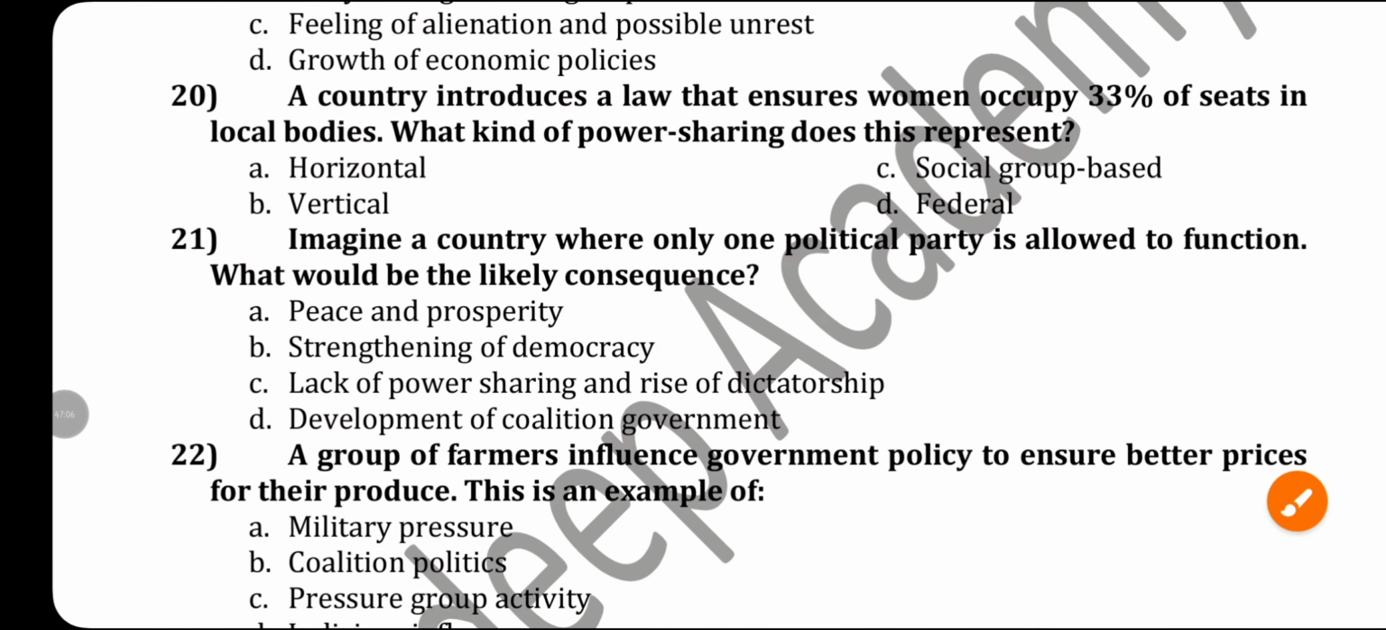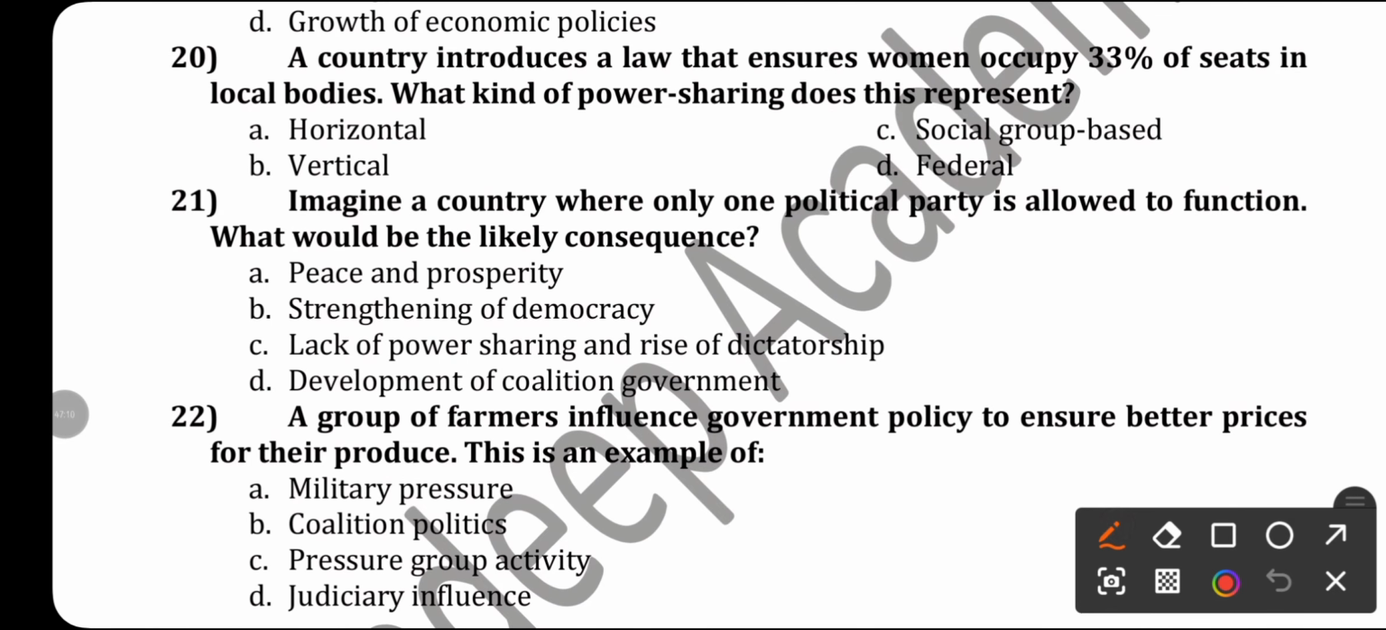Okay, next is a country introduces a law that ensures women occupy 33% of seats in local bodies. What kind of power sharing is this, horizontal, vertical or federal? It is a power sharing arrangement among different social groups. Imagine a country where only one political party is allowed to function. What would be the likely consequence? They will rule by their own will, dictatorship, the chances of an authoritarian government are very high. So lack of power sharing, rise of dictatorship, that will be the right answer.